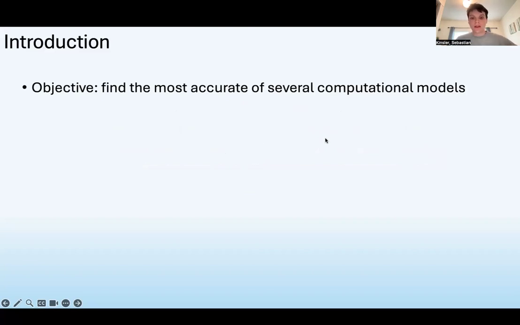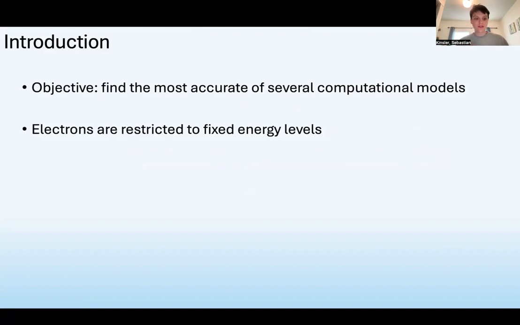Today, we're comparing several computational methods to some experimentally determined data to find which computational method gives the most accurate results. The chemistry we're focused on is the quantization of electronic energy states. As chemists, we know that electrons are restricted to carrying set amounts of energies.